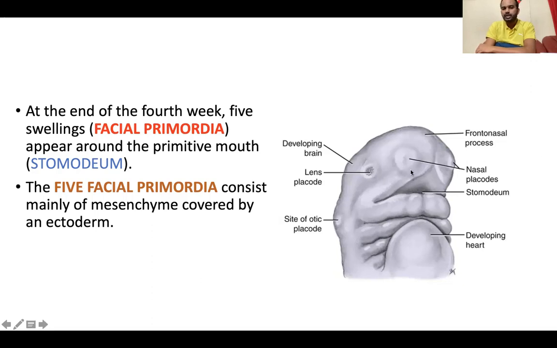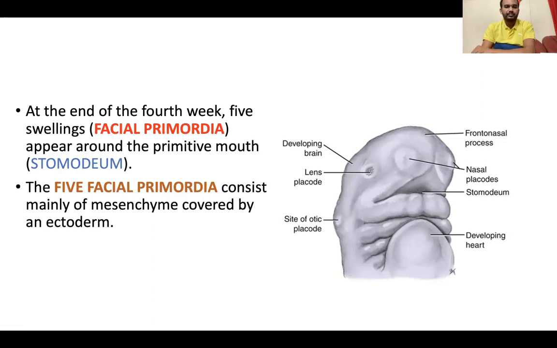Now here, this is the developing embryo of the fourth week. This is the primitive mouth, which is called the stomodium. Around this stomodium, all these five swellings have appeared. These are the frontonasal process, here you have the maxillary process, and this is the mandibular process. All these swellings appear in the fourth week of intrauterine life around the primitive mouth, the stomodium.